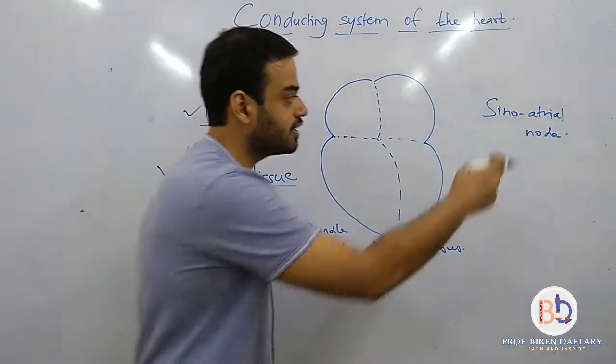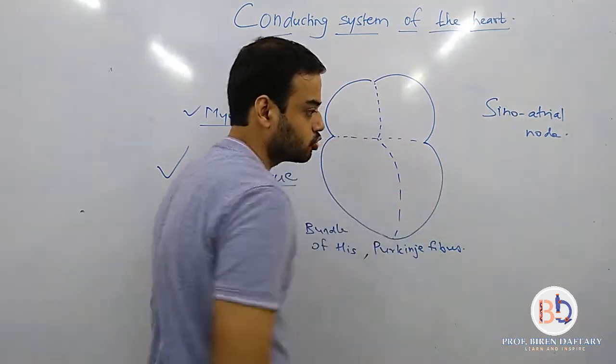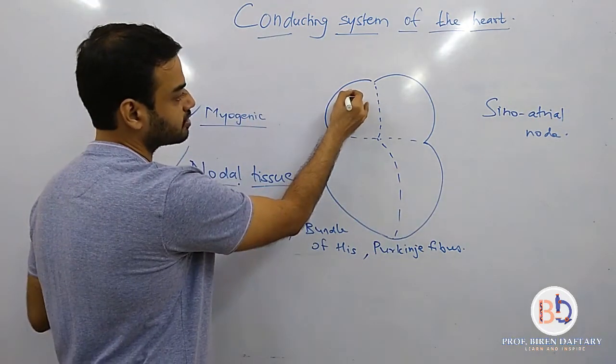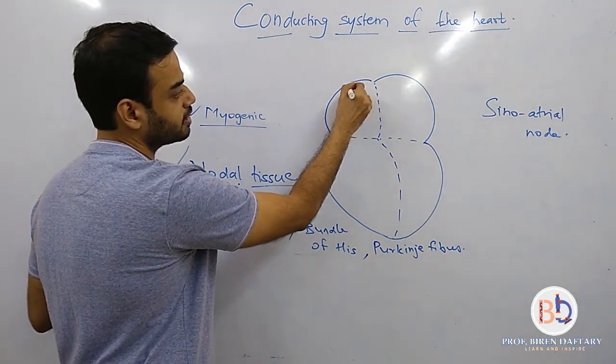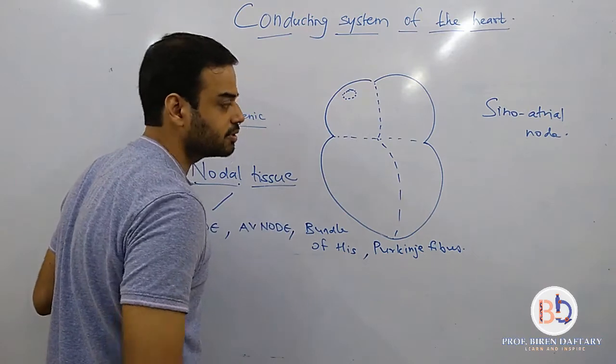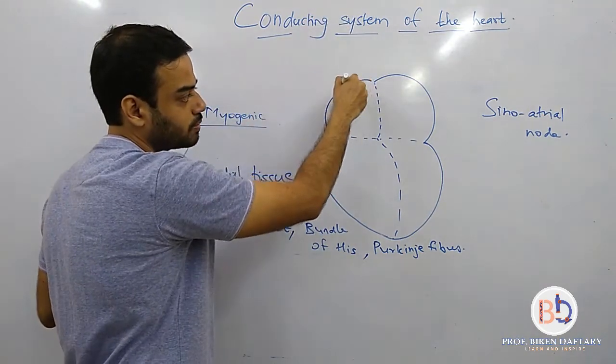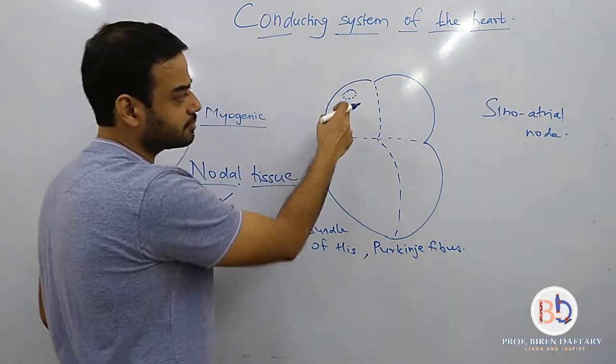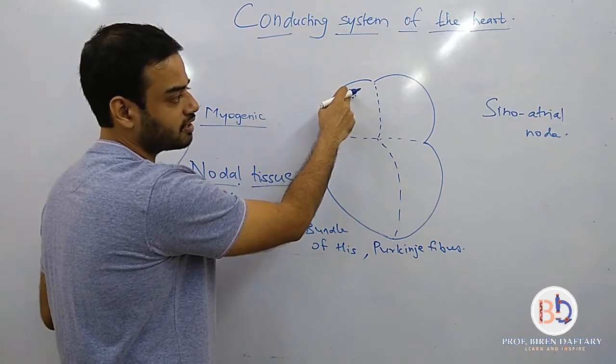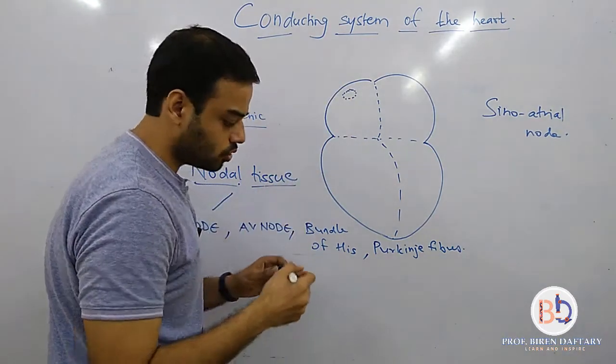Now where is this present? So this is approximately the area where the superior vena cava opens. Remember, the superior vena cava opens into the right atrium. Just below this opening of the superior vena cava is present the sinoatrial node.